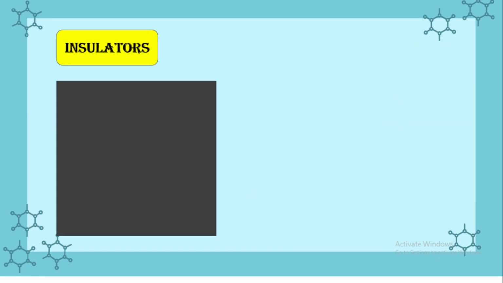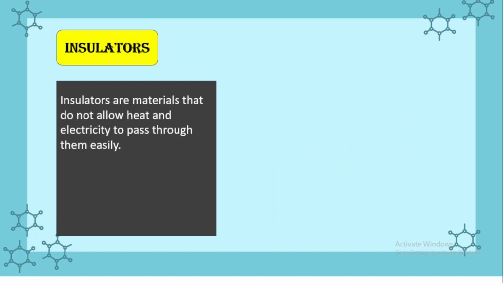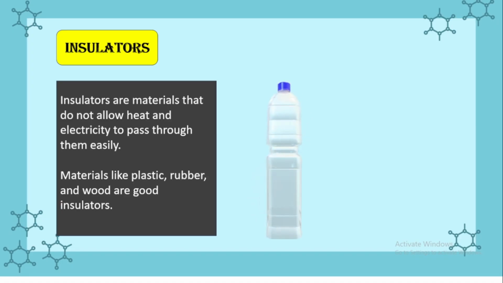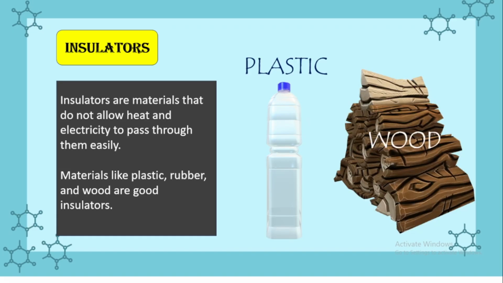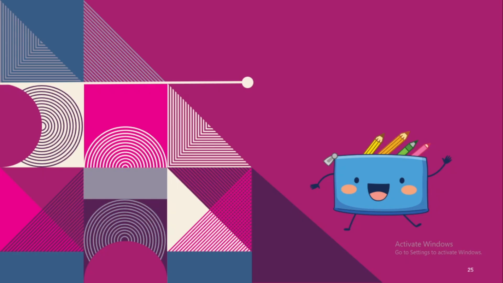Next are insulators. Insulators are materials that do not allow heat and electricity to pass through them easily. Materials like plastic, rubber and wood are good insulators. As you can see in the picture, plastic and wood are insulators. That means they do not allow heat or electricity to pass through them.